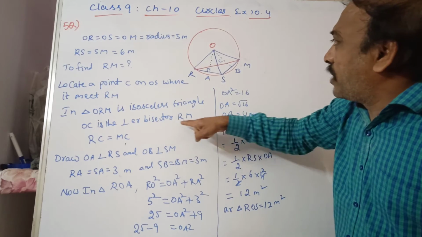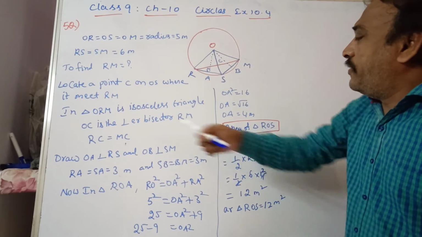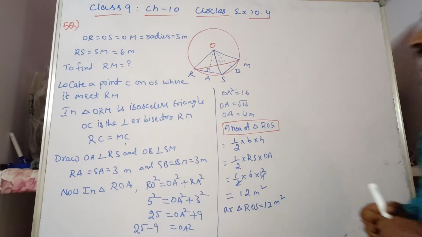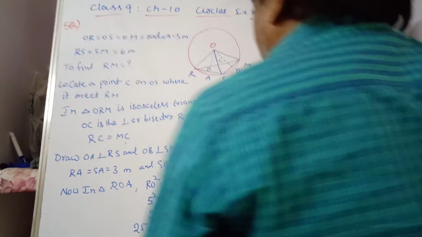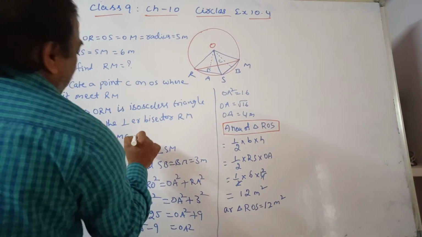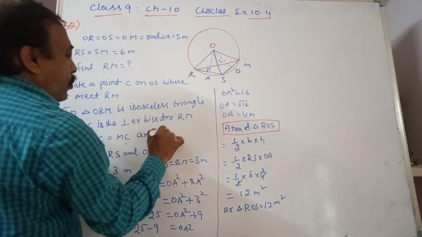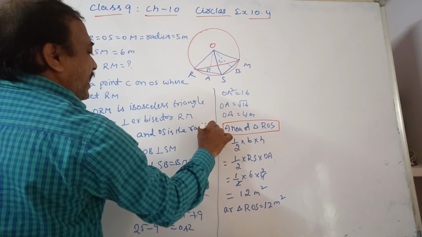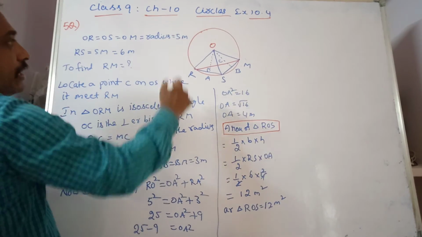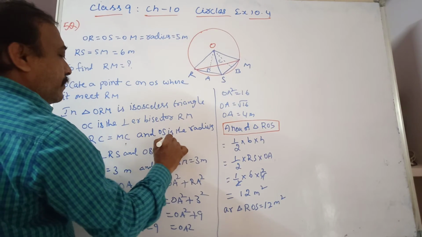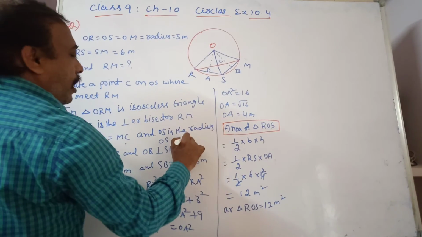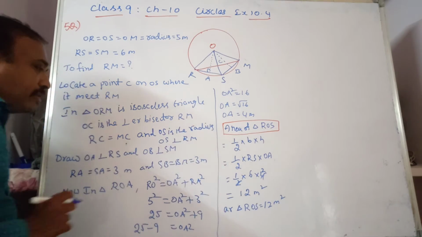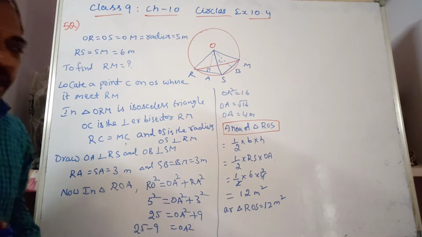OC is a perpendicular bisector of RM. OS is the radius, and here you can write OS is perpendicular to RM. That point also you can add.